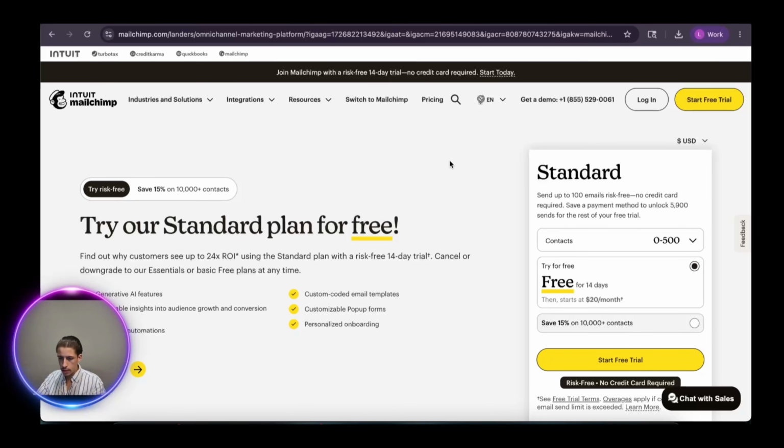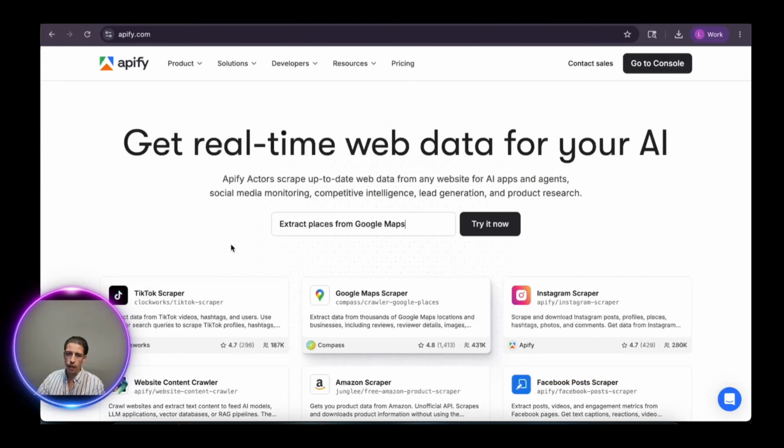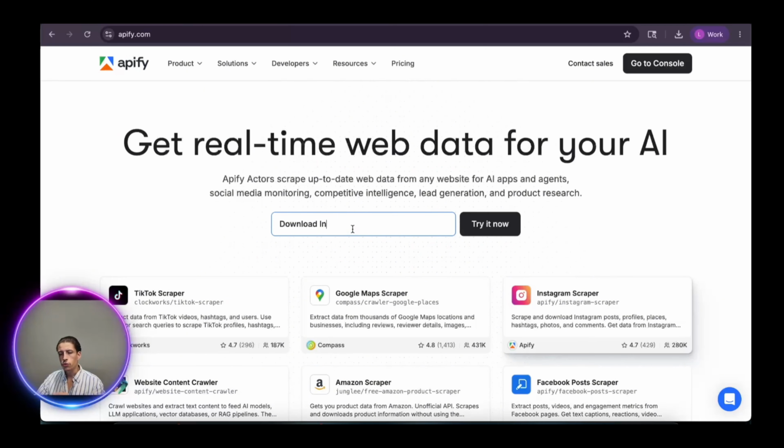So, the next business idea is basically the switch detector. Okay, so what is the switch detector? It is basically going to Apify, finding a scraper that is able to analyze and track websites and what they use. Okay, now let me explain. Let me give you a raw example here from real life.